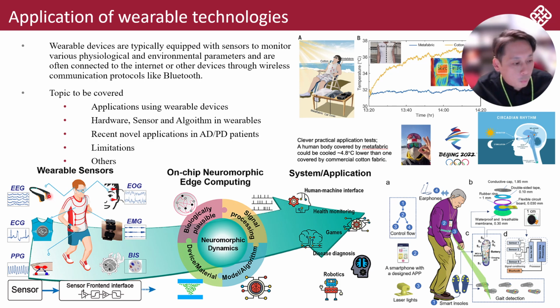The whole process of the wearable device can be summarized into this graph. To make it easy to understand, the whole process can be divided into three parts: wearable sensor, computing, and also the application. The wearable sensor is about the electronic device. There are lots of different devices. It may be a light sensor, or a physical sensor to scan different biometric information. It may be your heartbeat, ECG. It may be your brainwave, EEG. It may be your muscle level, etc.